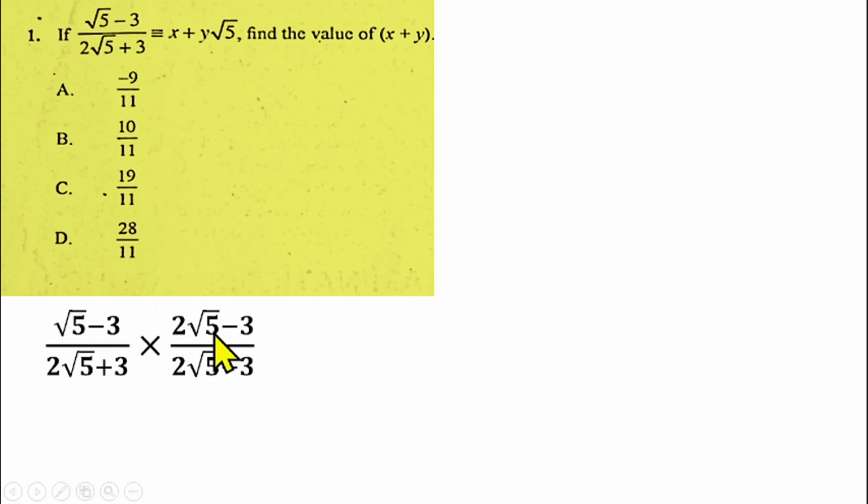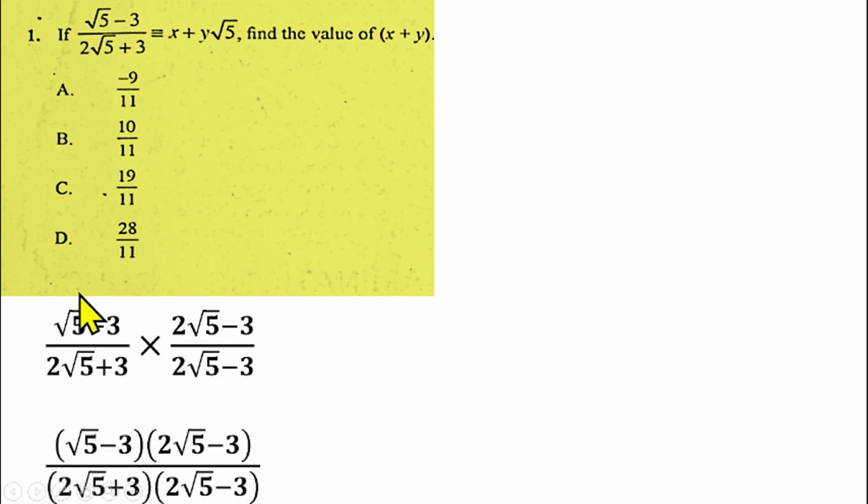So we'll now use that to multiply up and down this fraction. The conjugate is 2 root 5 minus 3, and we are now using it to multiply up and down. Literally this will multiply this, and this also will multiply this as well. I help you to rewrite that so that you know what to do. This will multiply this, and that's why we put it in brackets, and the denominator also will multiply out. But we can see that the denominator is a difference of two squares, so we can apply the difference of two squares for the denominator instead of expanding normally.